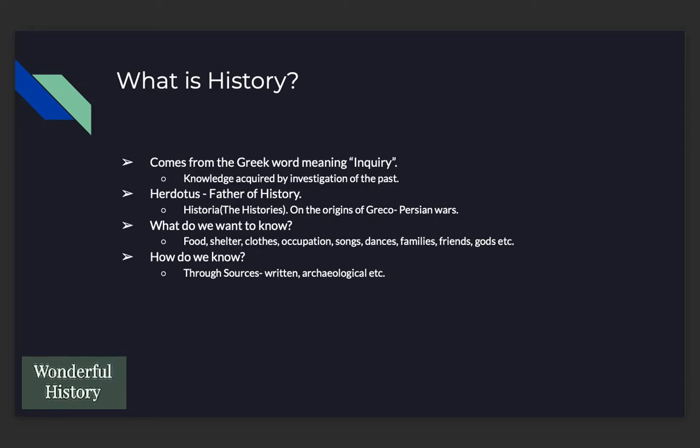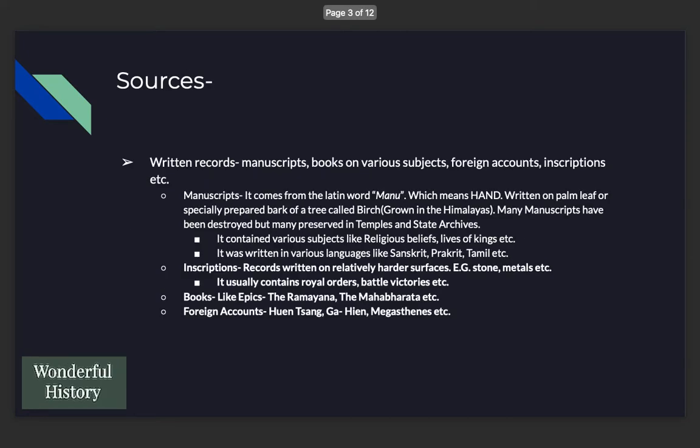So while reading history, what do we want to know? We want to know about the people who lived in the past, what about the food, shelter, clothes, occupation, songs, dances, families, friends, courts, etc. How do we know about it? To know about all these things, we need to refer to some sources. The sources could be written or archaeological. So let's discuss about the sources first.